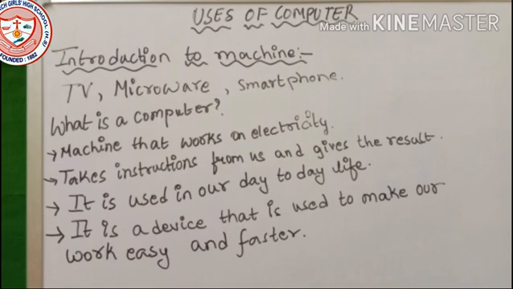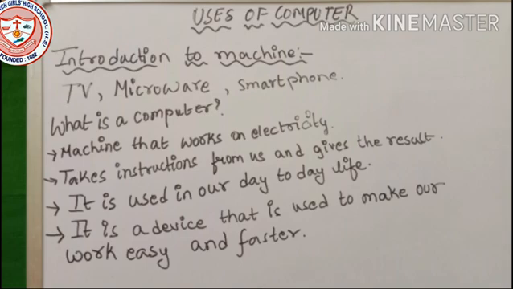First point is a machine that works on electricity. Point number 2 is it takes instructions from us and gives the result after processing.